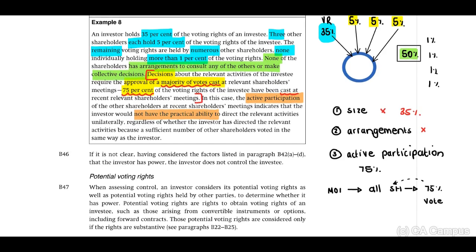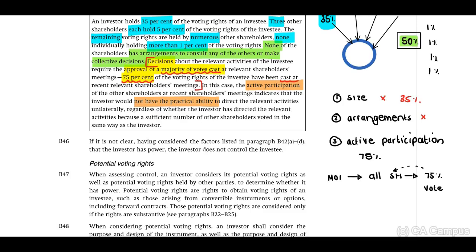Now, in a scenario, you will have to read very carefully. They can indicate to you, based on history, our investor with 35%, if we are able to identify, let's say in year 1, year 2, year 3, in year 1 of all of the shareholders present. Now, if we say, for example, now just listen here.